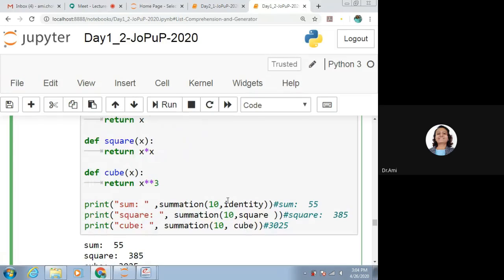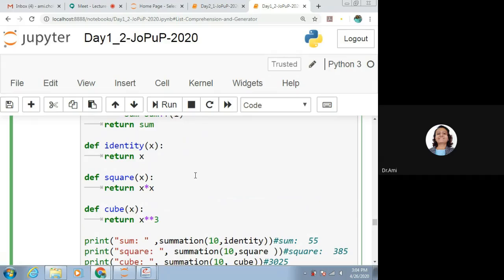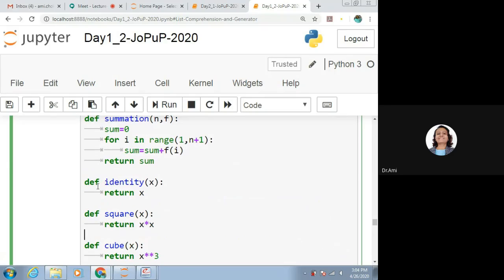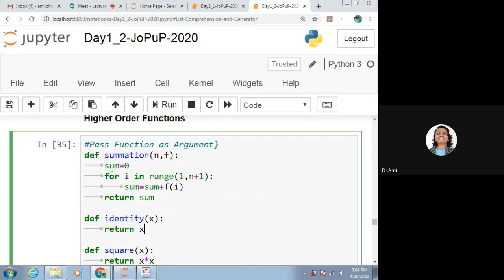F is identity. So now, what is there in identity? It simply considers whatever x is given, the same thing is being returned. So first of all, sum is equal to 0 and we have passed the value 1 to the identity function. So f of 1 will return 1. So this will be sum is equal to 0 plus 1.